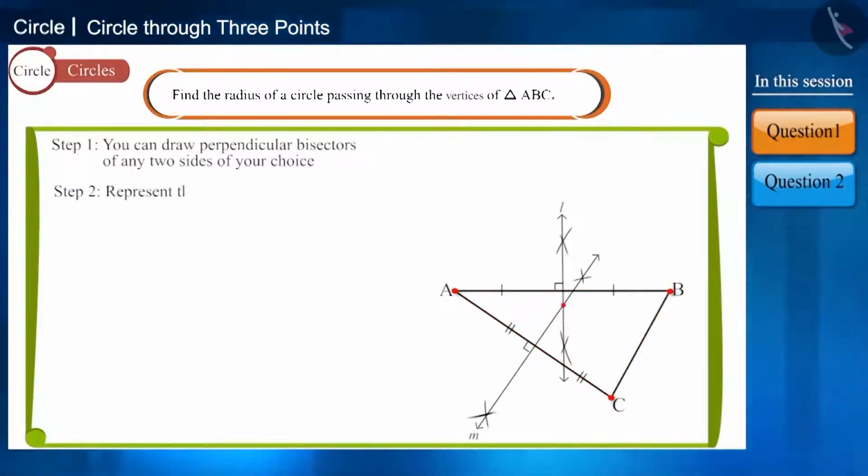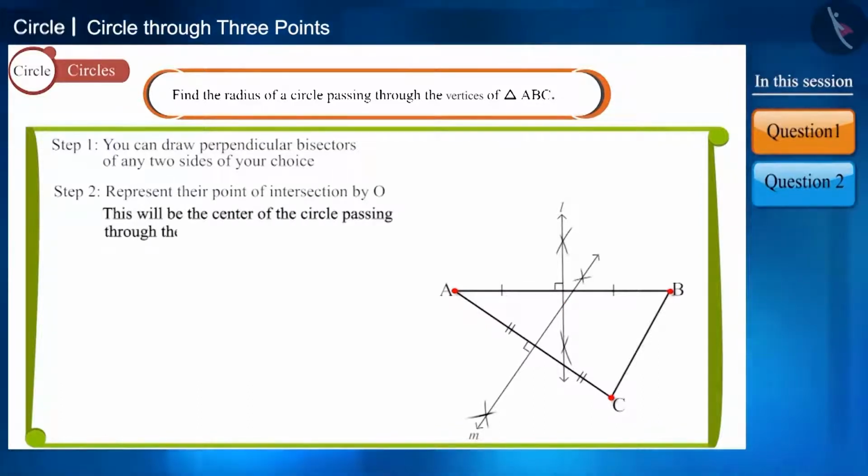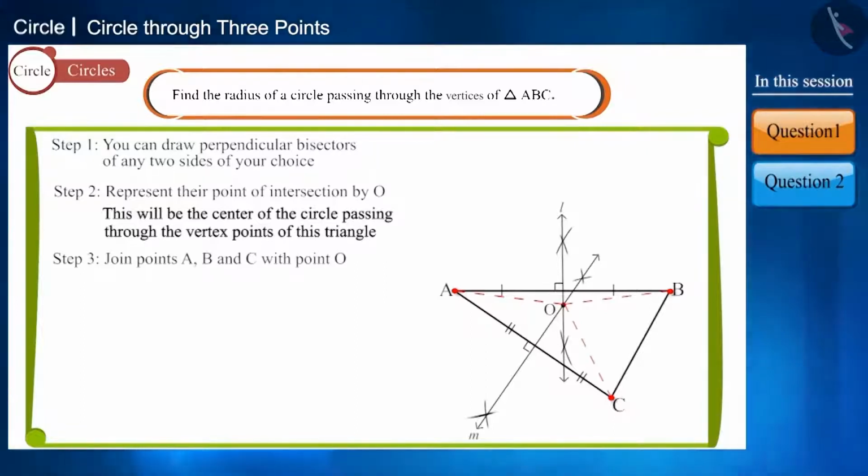Their point of intersection will be the center of the circle passing through the vertex points of this triangle. Now, let's consider this intersection point as O and join OA, OB and OC in this manner.